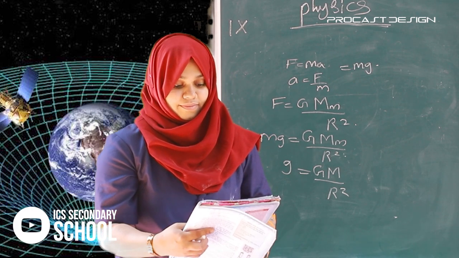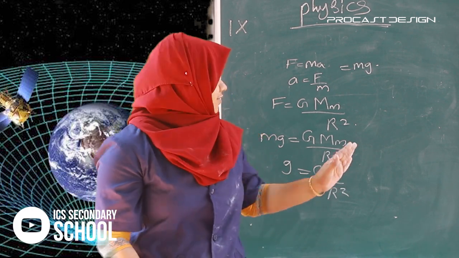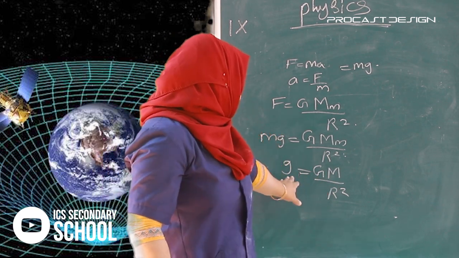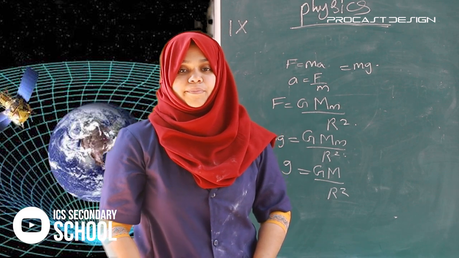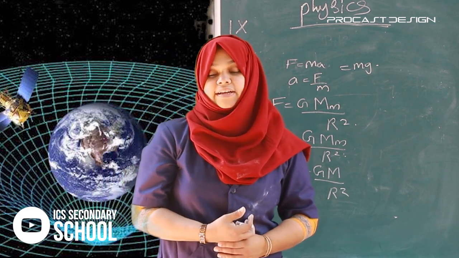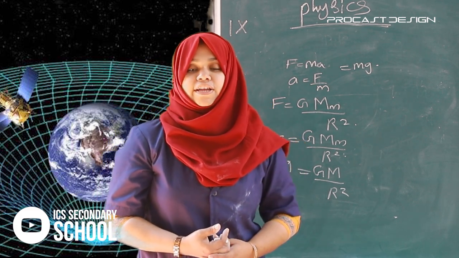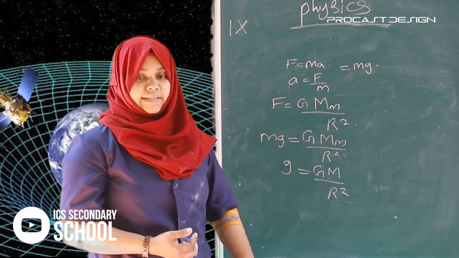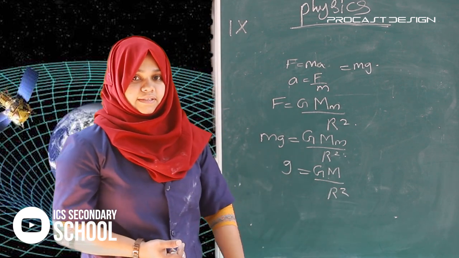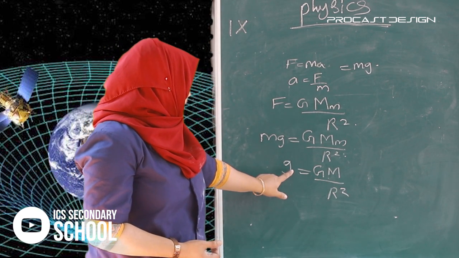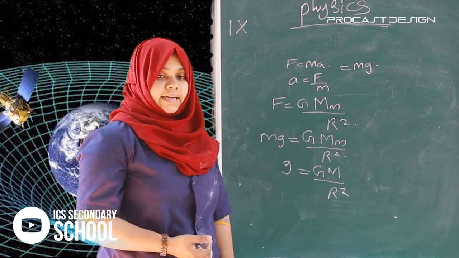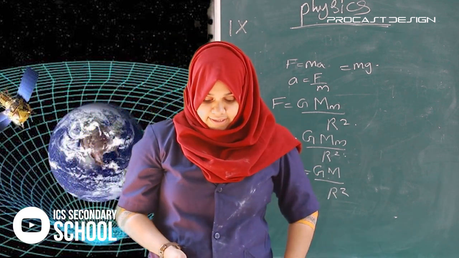From this, g is equal to GM divided by r square. What are the factors that influence the value of g? The mass of the Earth and the radius of the Earth.